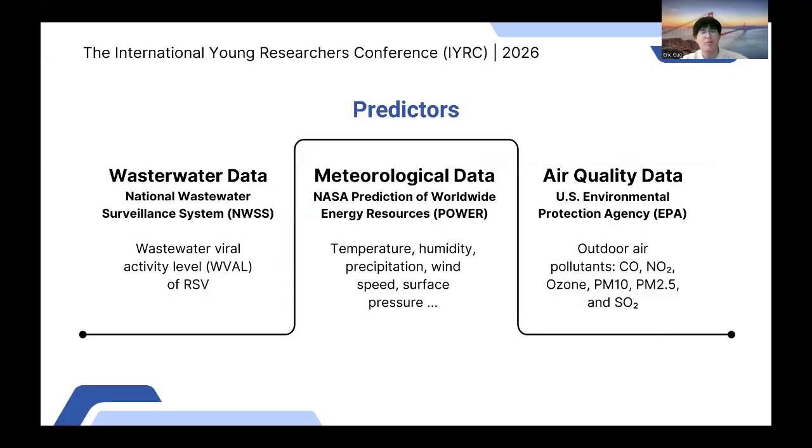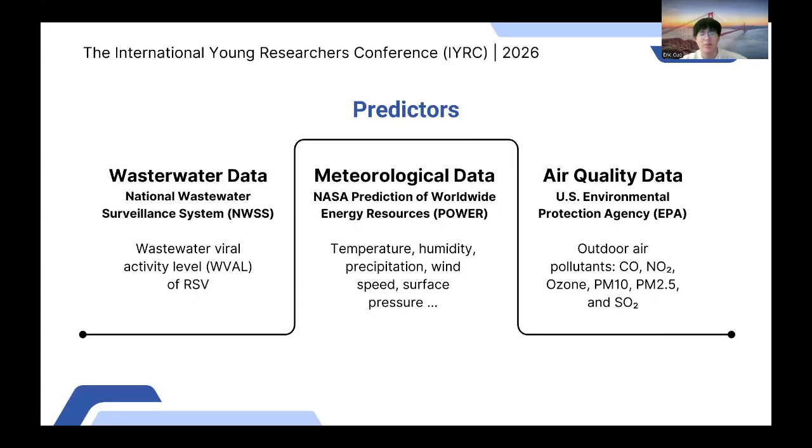So the predictors for the model come from 3 different sources of national surveillance data. So first of all, we know that infected individuals can shed pathogens in their stool and urine, which end up in wastewater treatment facility plants. National Wastewater Surveillance System, the NWSS, monitors the wastewater viral activity level, WVAL, of RSV weekly. Wastewater monitoring can detect RSV spreading within a community earlier than clinical testing, even before infected individuals seek medical attention.